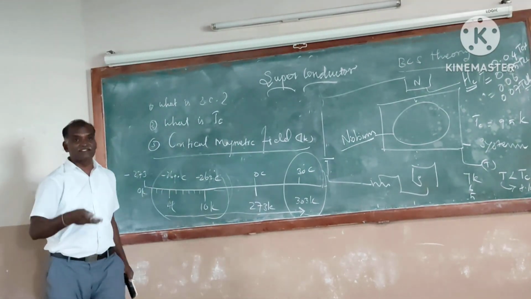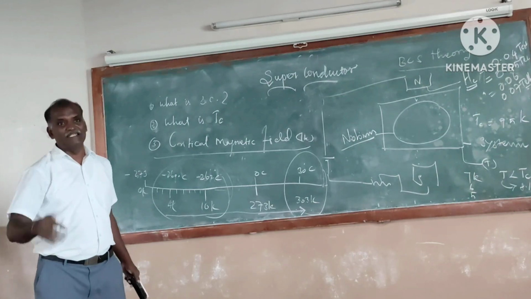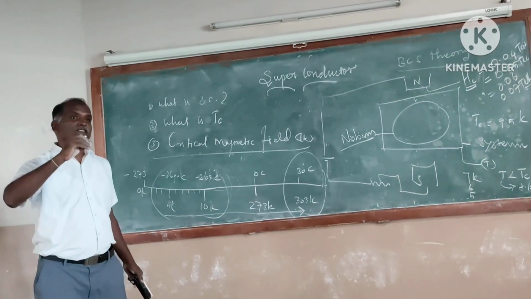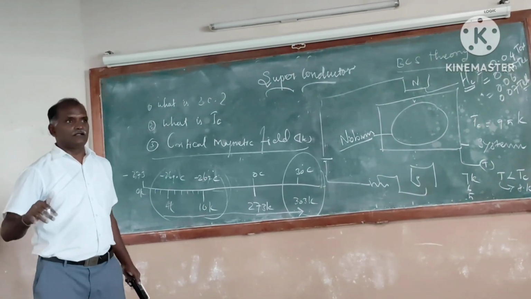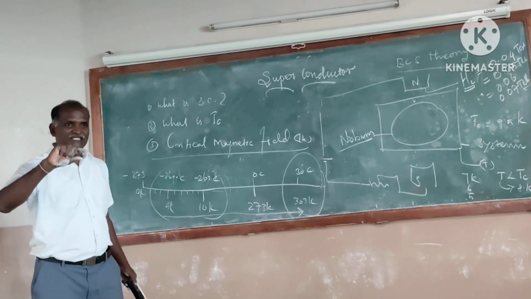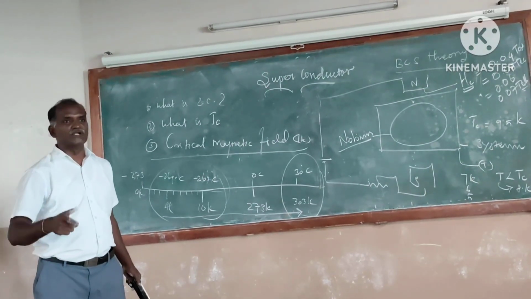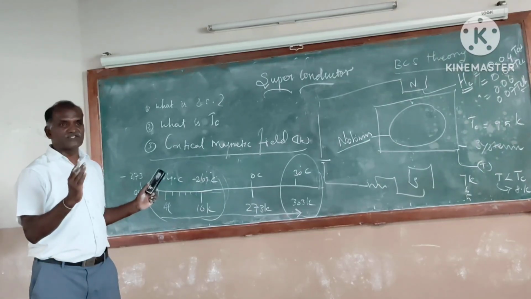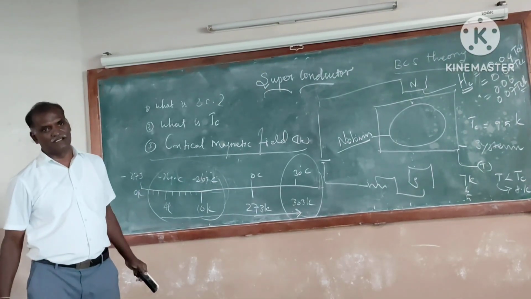So scientists are trying, and they are succeeding by some effort. For example, by giving pressure, by giving stress, by adding impurity, they are finding the transition temperature around 125 degrees Kelvin.